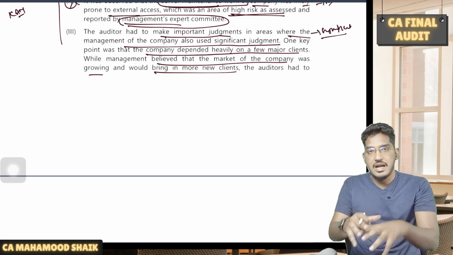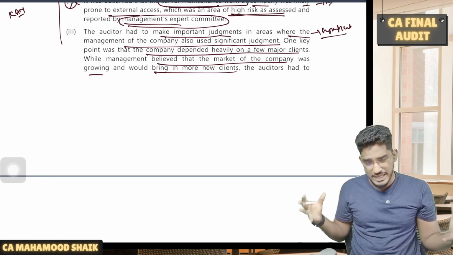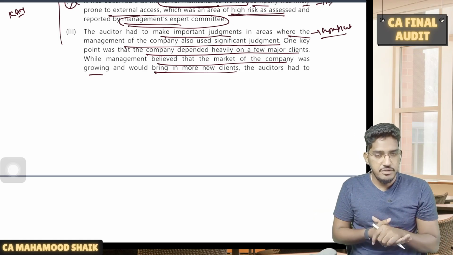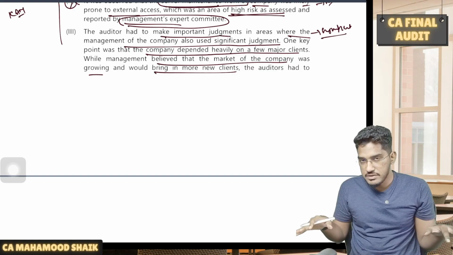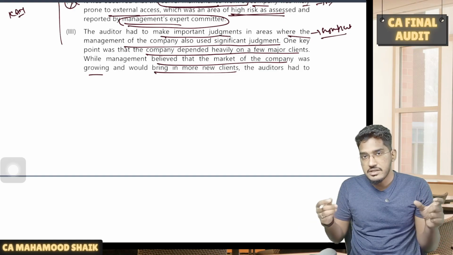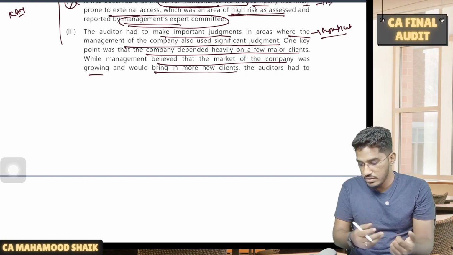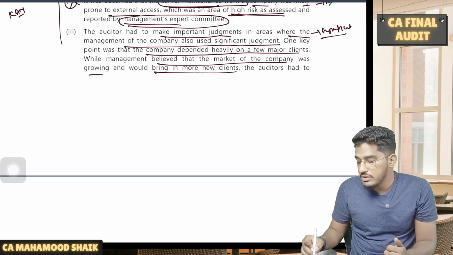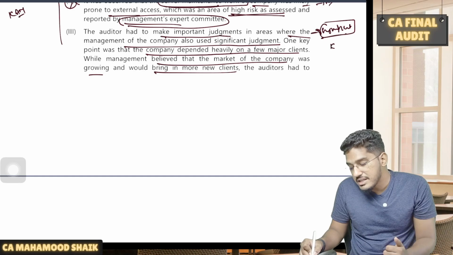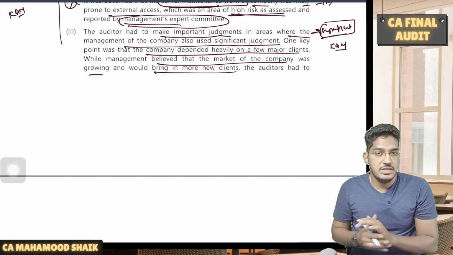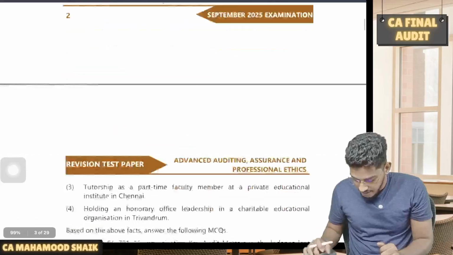So management is saying that in the coming 1 year, in the coming duration, the market is going to expand, but the auditor is having a different view. Now they both have discussed, and finally the auditor has sorted out those differences. Why there is a difference in this area is because this is one such area where huge judgments will be involved regarding the future. So this is an area related to the financial statements also where significant judgments are involved. Can that be considered as a key audit matter? Yes, that can also be considered as a key audit matter. Perfect, everyone. So 1 and 3.